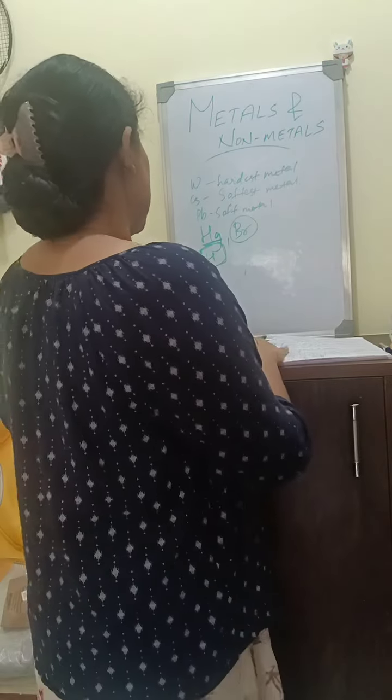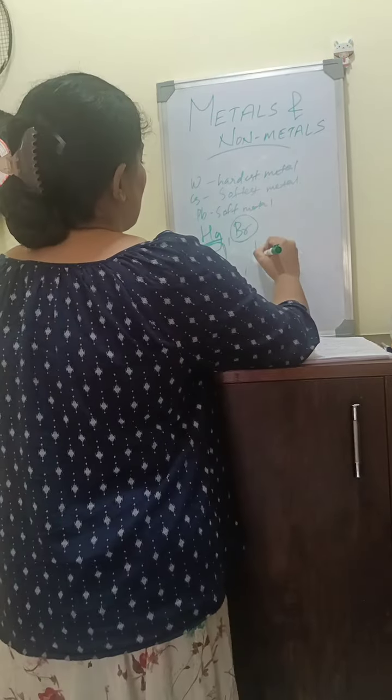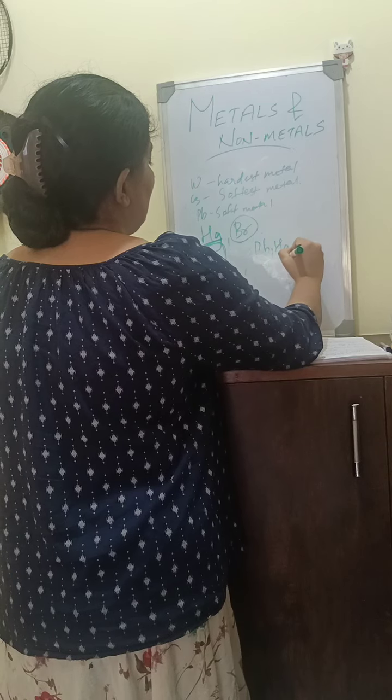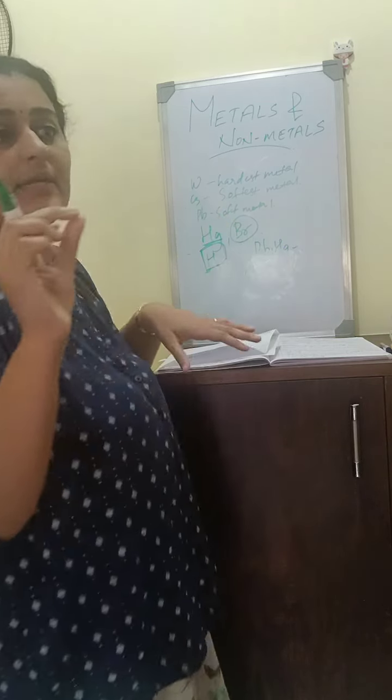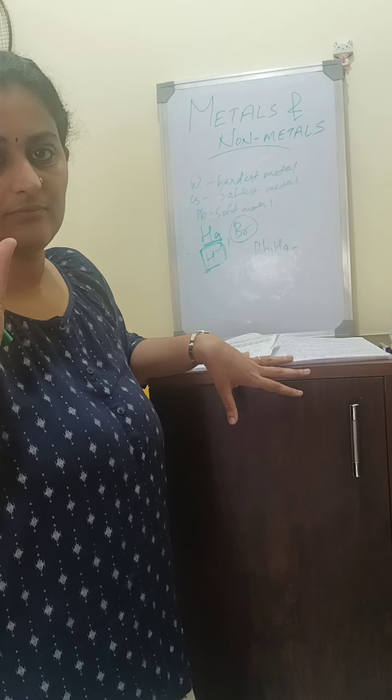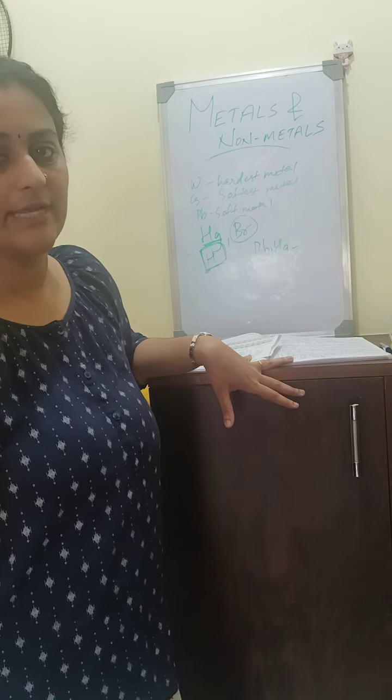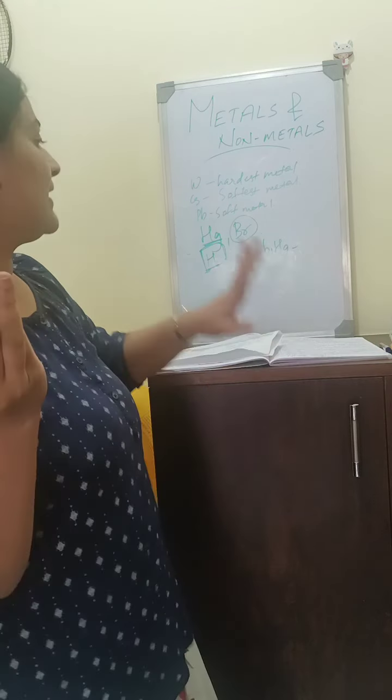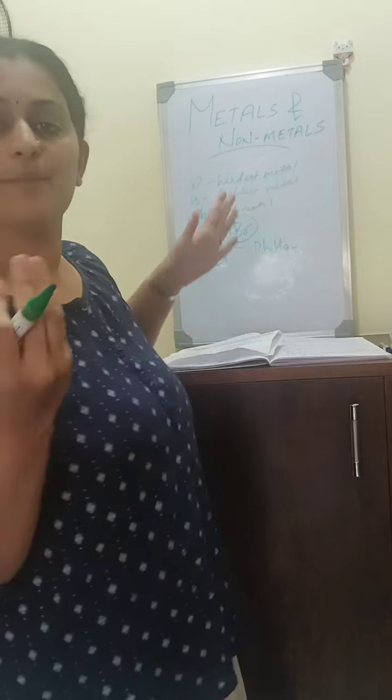Okay. Next, lead and mercury are poor conductors of heat. Usually metals are good conductors of heat and electricity, but lead and mercury are poor conductors.